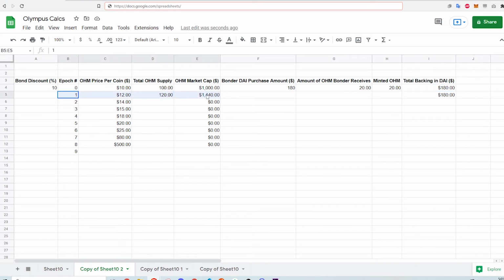At Epoch 1, the total supply of ohm is now 120 tokens since the previous bonder received 20 from the treasury. Now another bonder comes along and bonds with $500 worth of DAI, receiving about 46 ohm tokens in return. This increases the ohm supply to about 166 tokens, and the total backing is $680 worth of DAI. As time goes on, the price of ohm rises, and as bonders provide assets to the treasury, more and more ohm is minted.